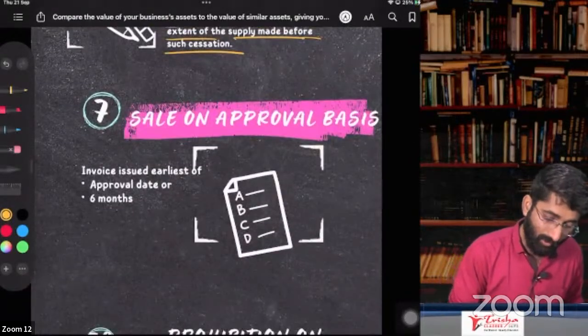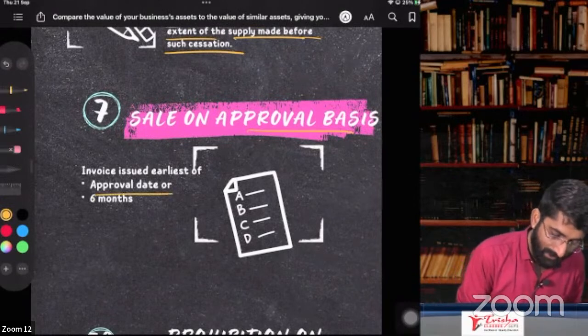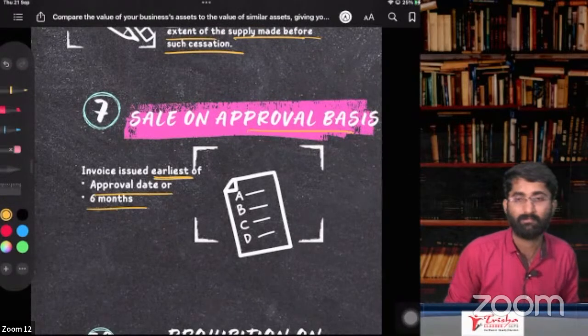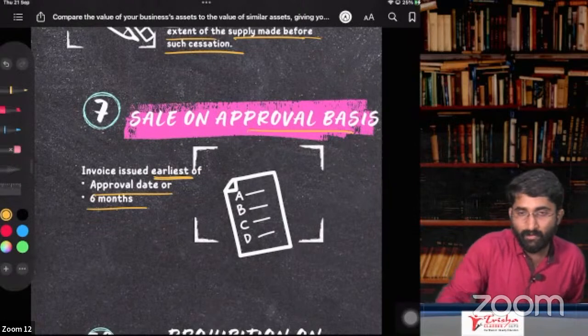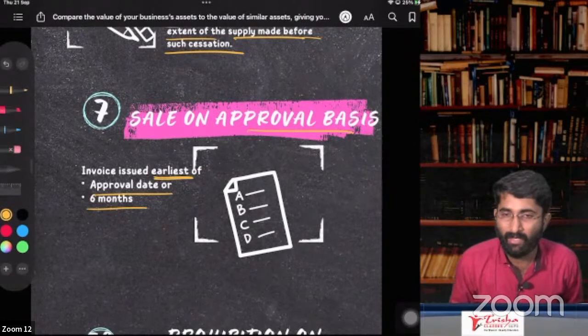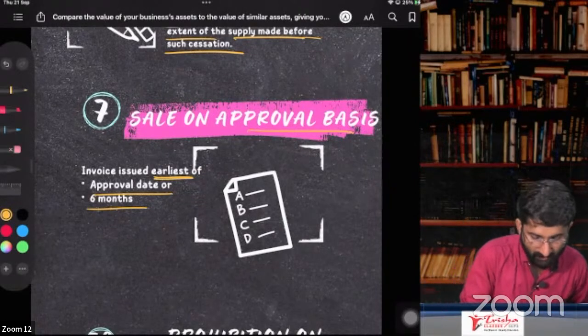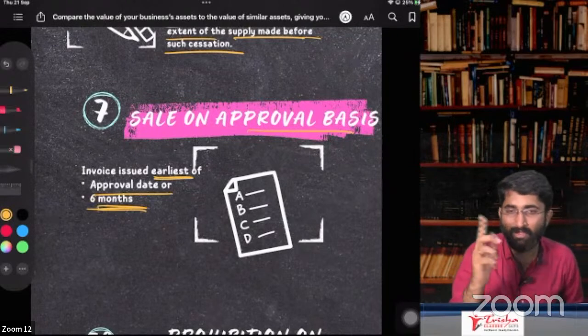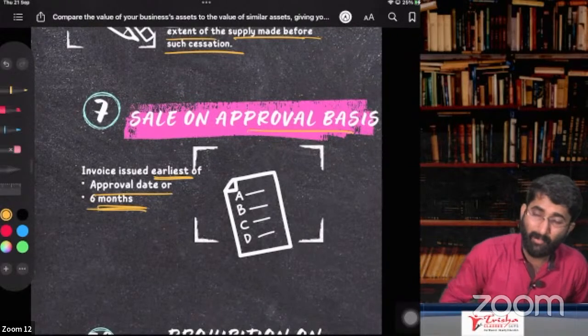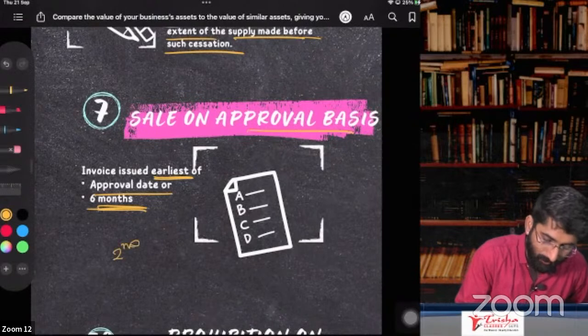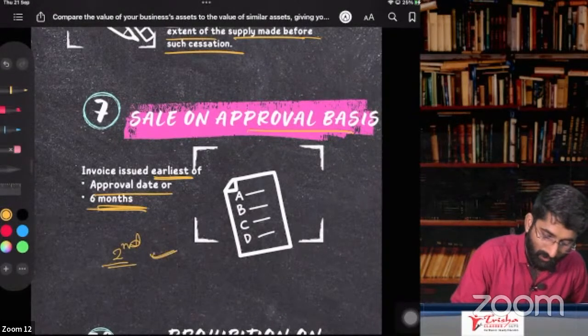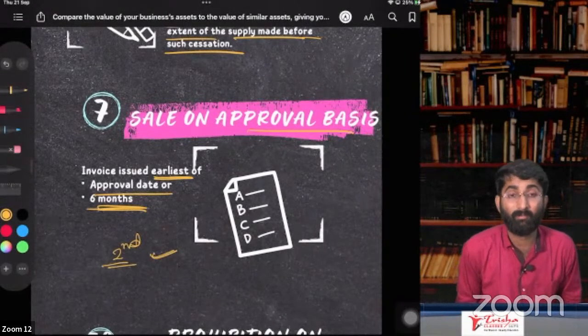Next one, sale on approval basis. It is approval date or 6 months, whichever is earlier. Sale on approval: I gave you some goods and you have to approve that. You are not approving. In that case, by 6 months, I have to give you the invoice. You did approve, sir, in the second month. Now I have to give you the invoice in the second month. This is sale on approval basis.